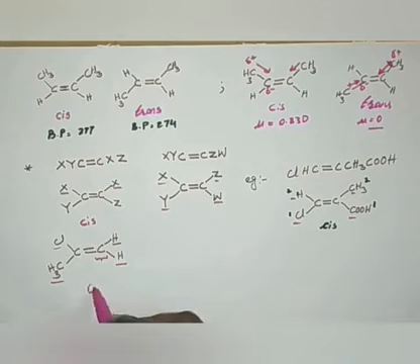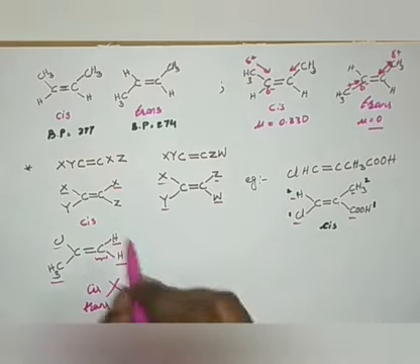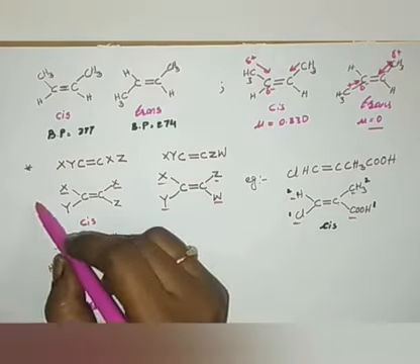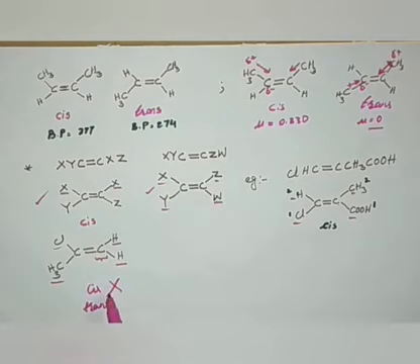For this, cis-trans isomerism cannot be shown. It cannot be given for this molecule, because similar atoms are present on only one olefinic carbon. So this type we can give, this type we can give, but we cannot show cis-trans nomenclature for these molecules.